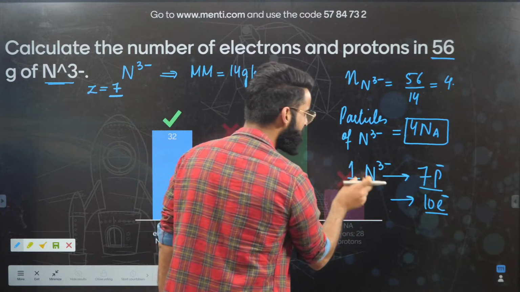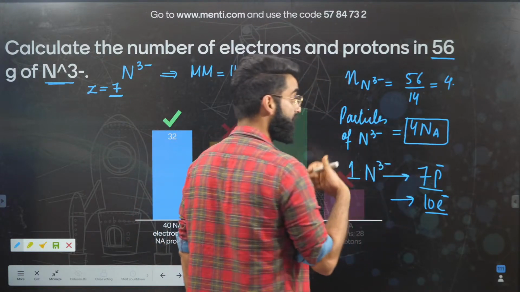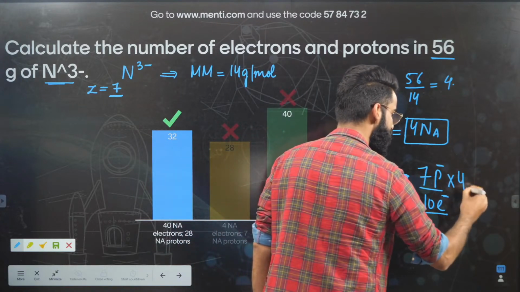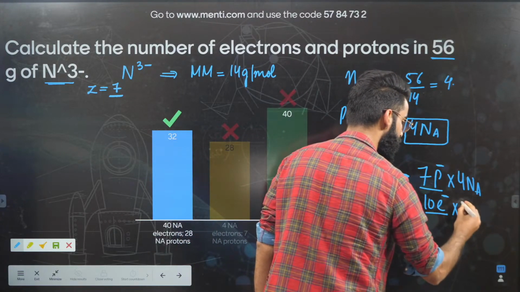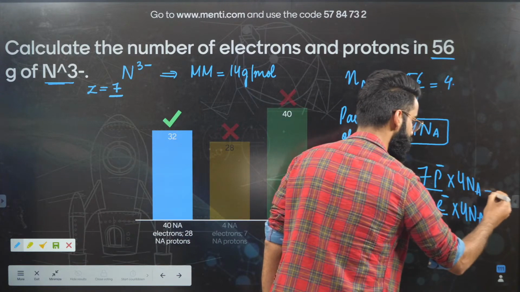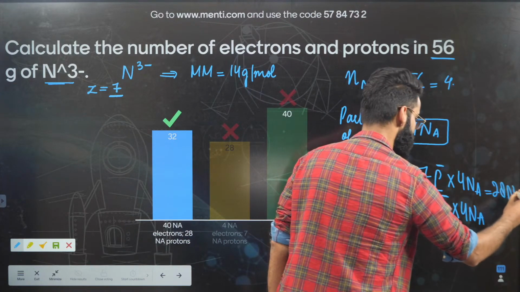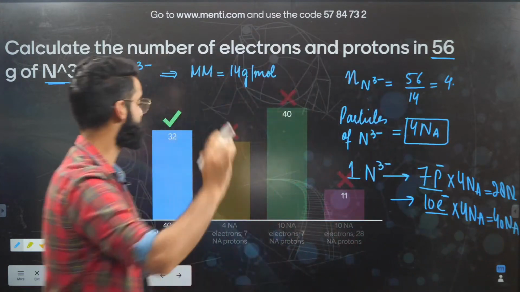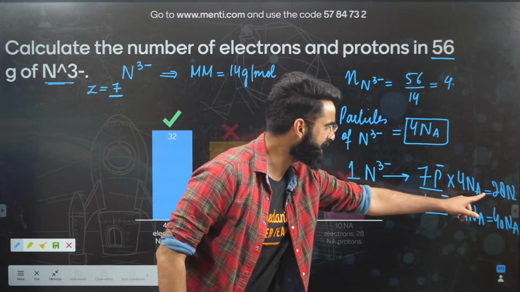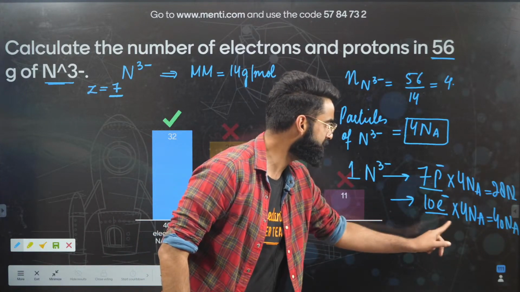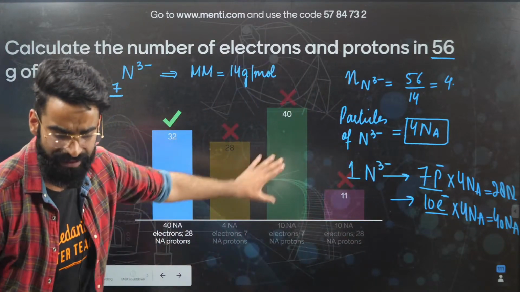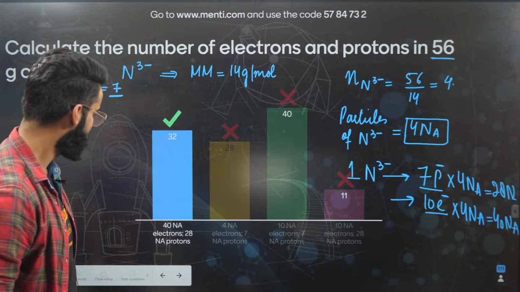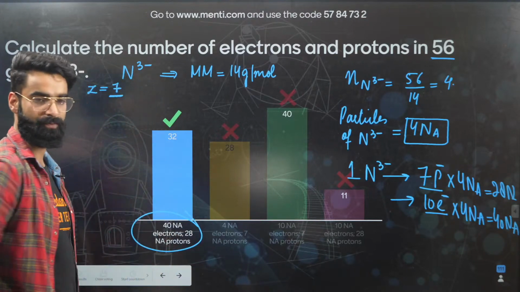But do we have one particle of N tri-negative or 4 Na particles? I have 4 Na particles. So 4 Na particles of N tri-negative will contain, simply multiply by 4 Na over here, you get 28 Na protons and 40 Na electrons. So in 56 grams of N tri-negative, you'll find 28 Na protons and 40 Na electrons, right? All this I've taught in detail in the bridge course. Okay, so people, the correct answer is going to be the first option over here.